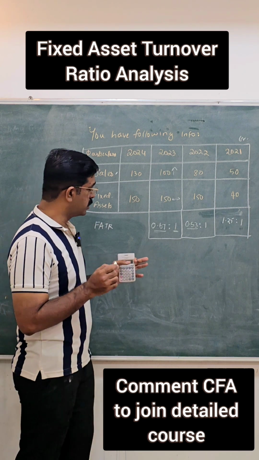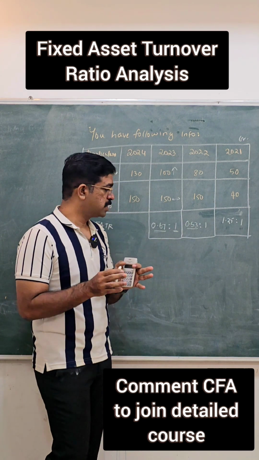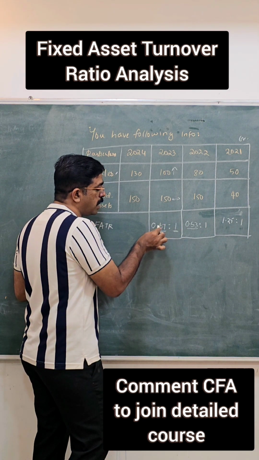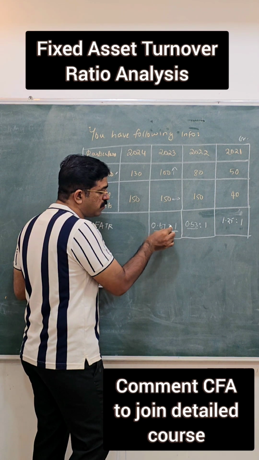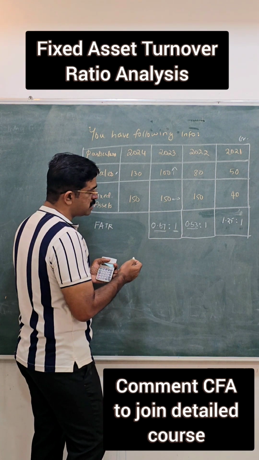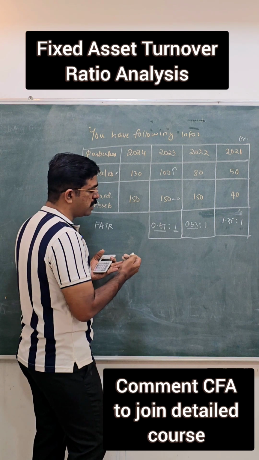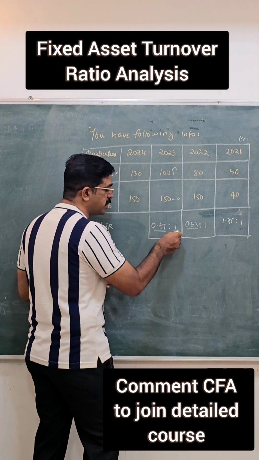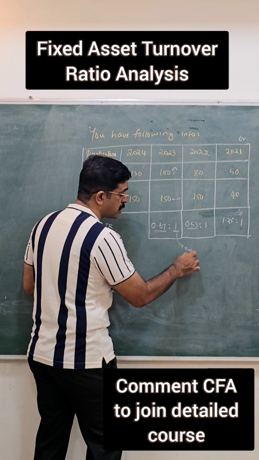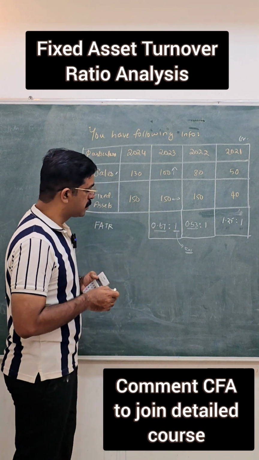We have to understand one thing. If the fixed asset has to do justice, it should help in achieving sales equivalent to the investment made in fixed assets, because only that sales will generate the cash, only that sales will generate the profit, and the people who have invested in fixed assets are going to look at return on investment by taking the investment made in the fixed assets as a base.